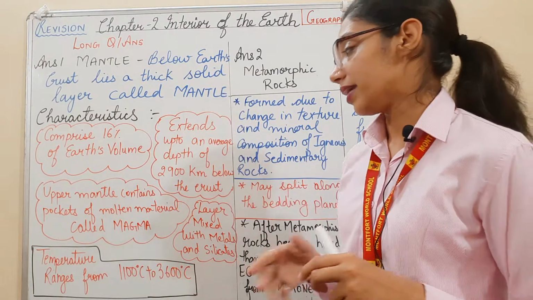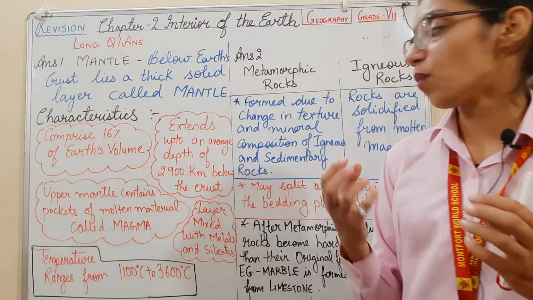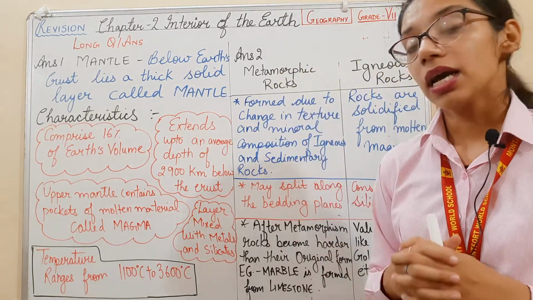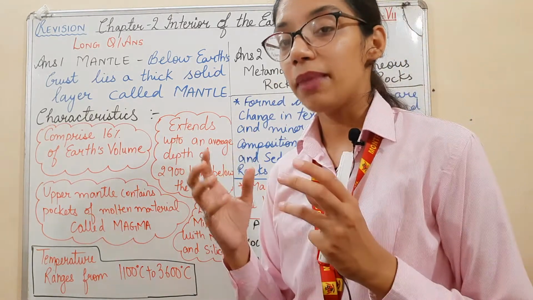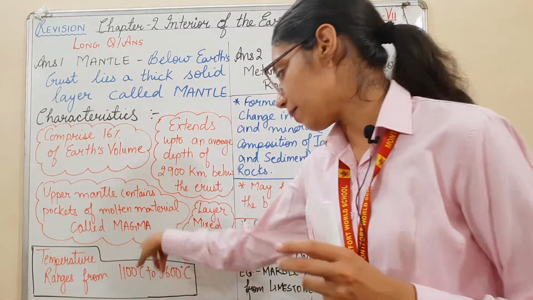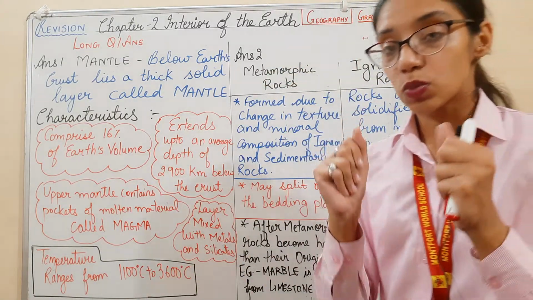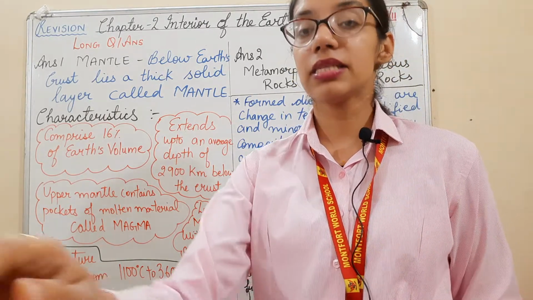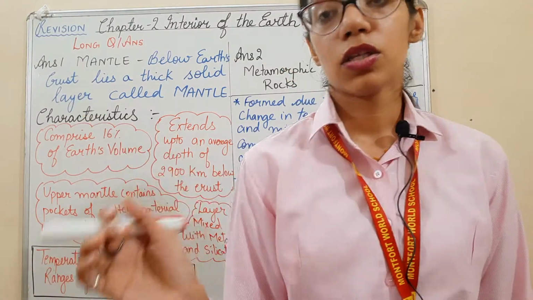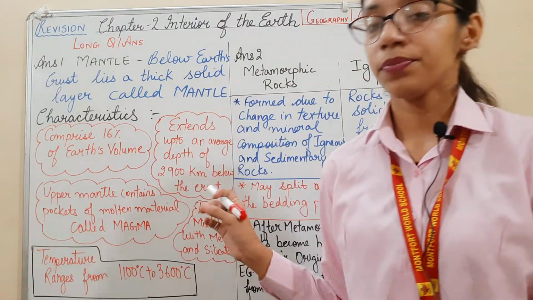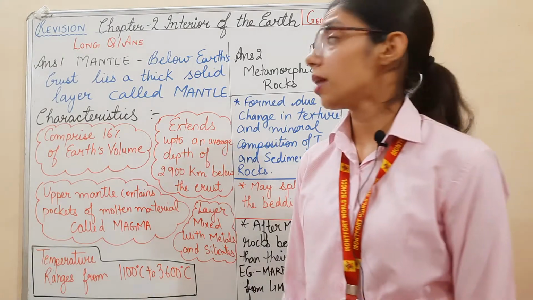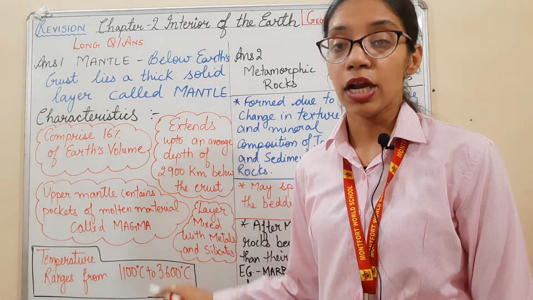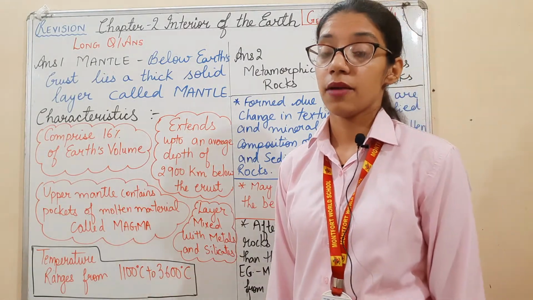The uppermost mantle is made up of pockets of molten material called magma. So the upper mantle contains a molten material called magma. The mantle is mixed with metals and silicates. So it generally consists of metals and silicates. If I talk about the temperature of the mantle, the temperature ranges from 1100 to 3600 degrees Celsius.